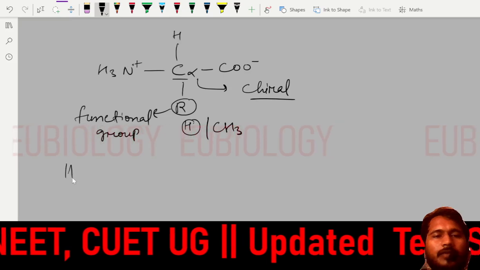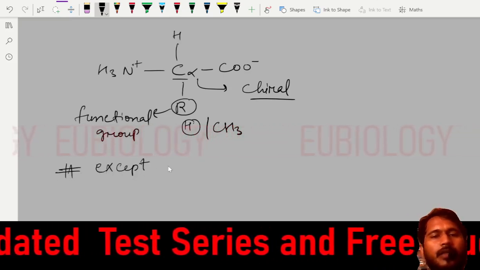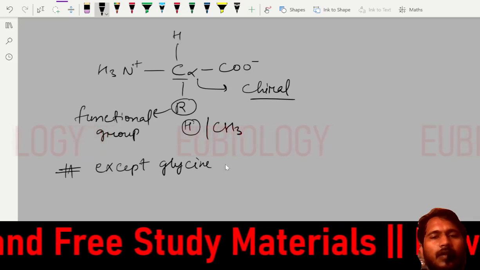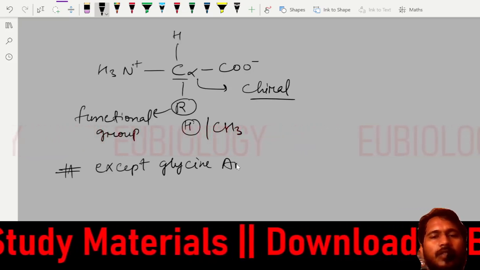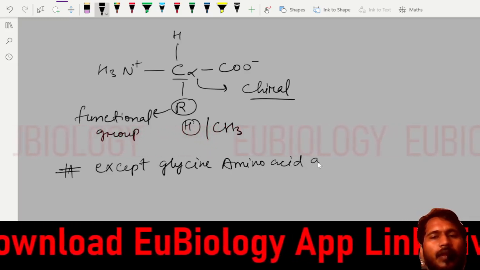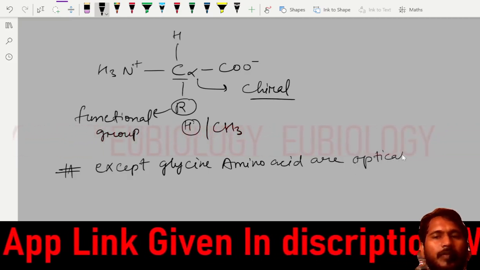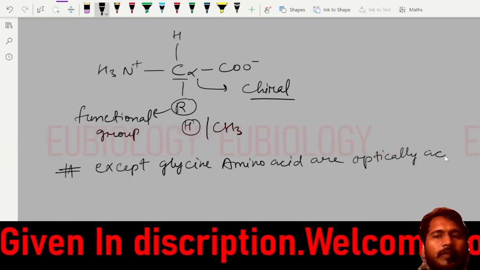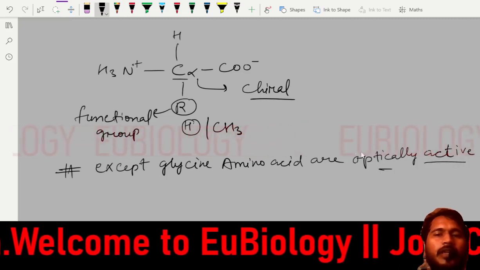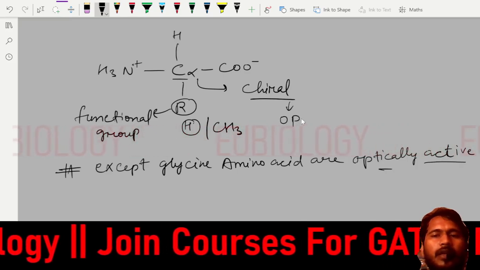So write it here: except glycine, amino acids are mostly optically active, or you can say they have a chiral center. Optically active means what? The chiral carbon will be there.